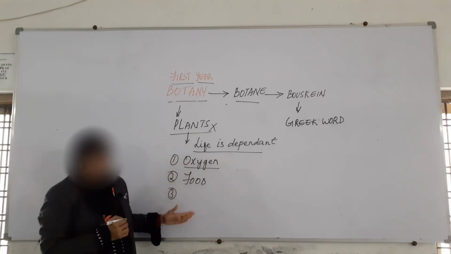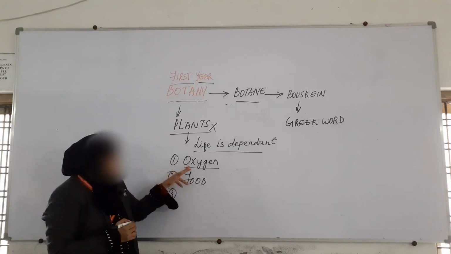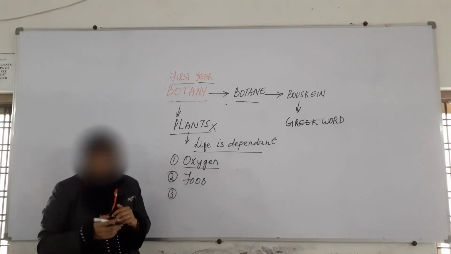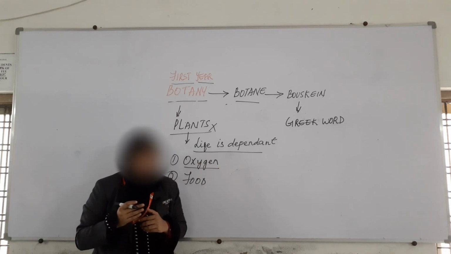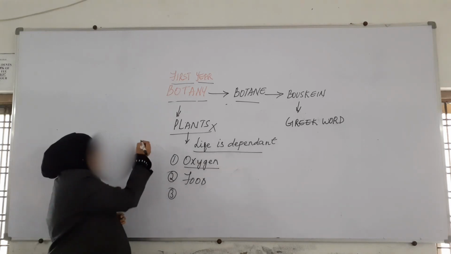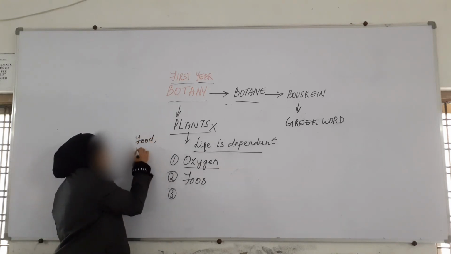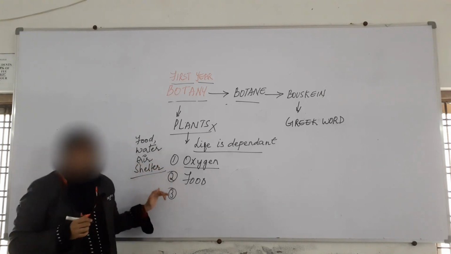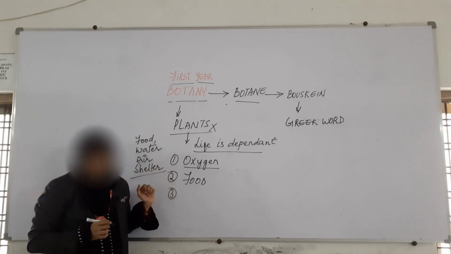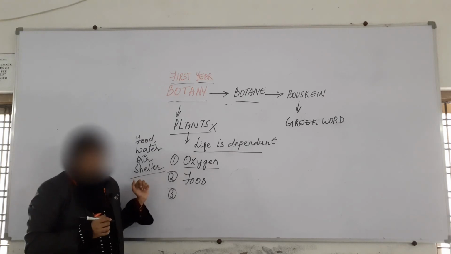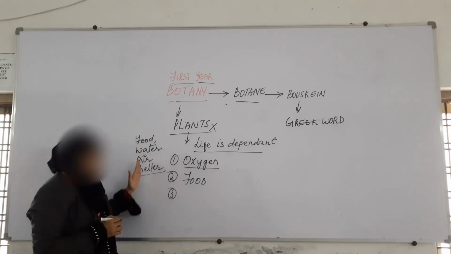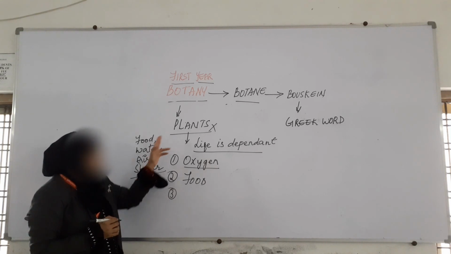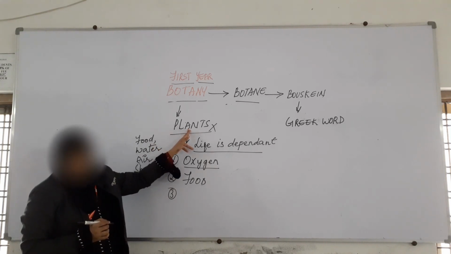First we'll write the basic things. For survival, the basic things we need are food, water, air and shelter. These are the basic requirements for the living of an organism, and all these things are basically provided by the plants.